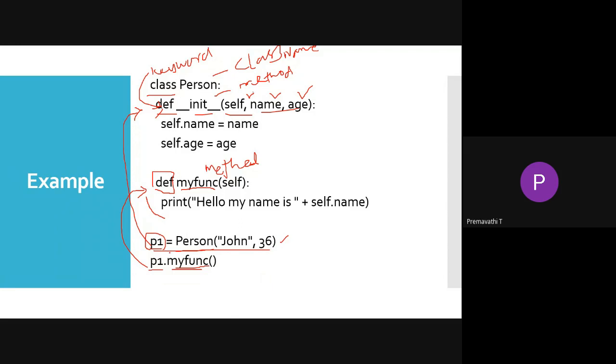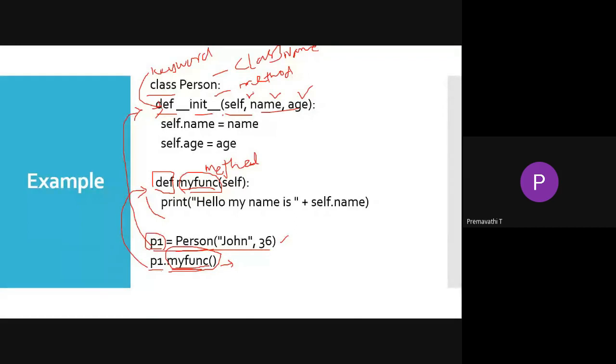So whenever an object is created, it automatically calls the constructor function. That is, we have to use the init method here. Whenever an object has been created, it will call the init method. Otherwise, it will be a normal p1 dot my function, or p1 dot name, or p1 dot age, which calls the particular function. So here p1 is the object, and it will call my function. So this is the method.